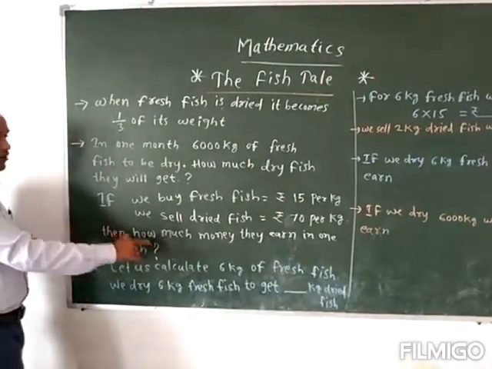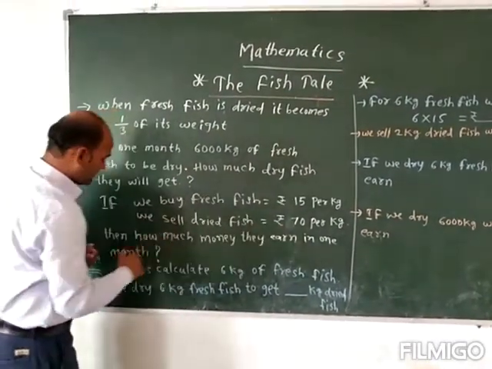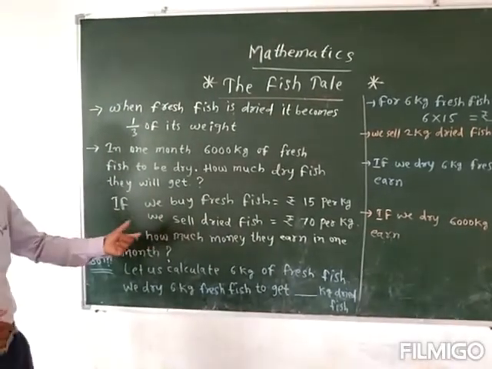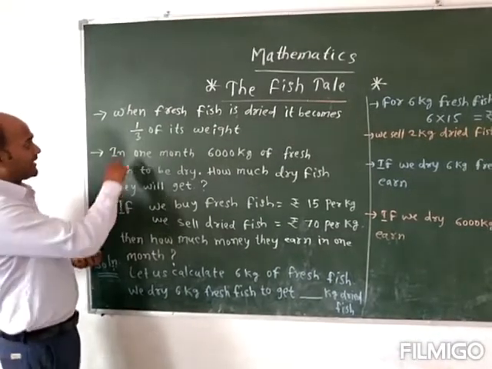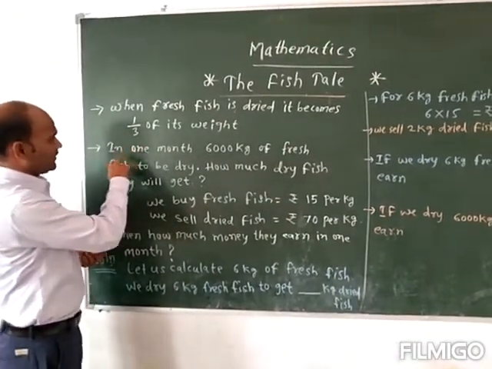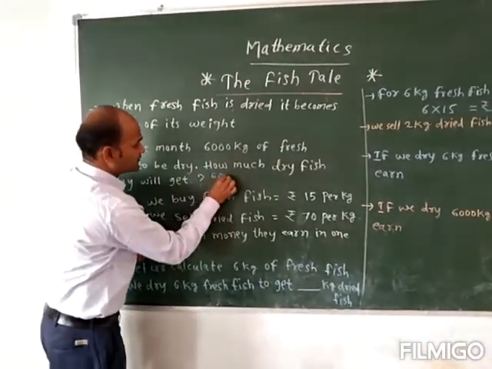So then how much money do they earn in 1 month? So firstly we can see here that 60,000 is there.